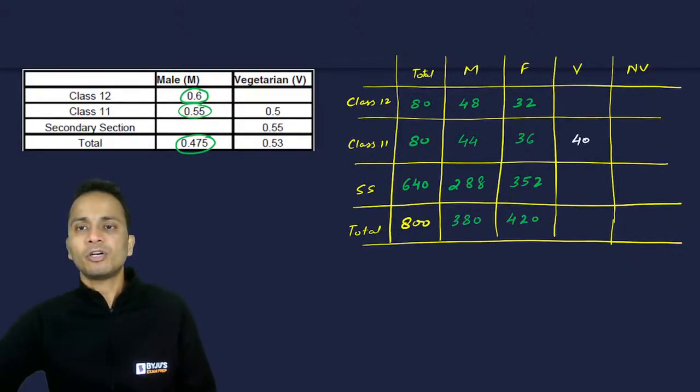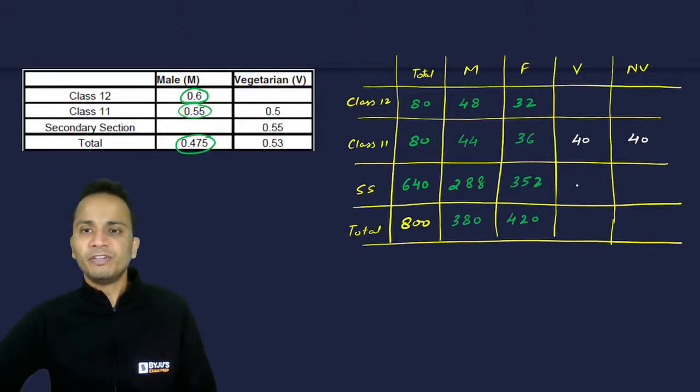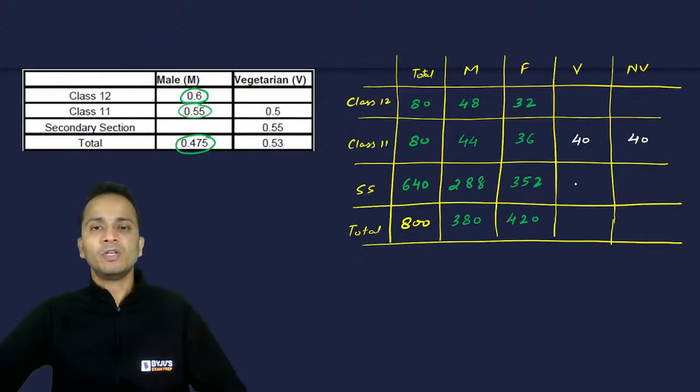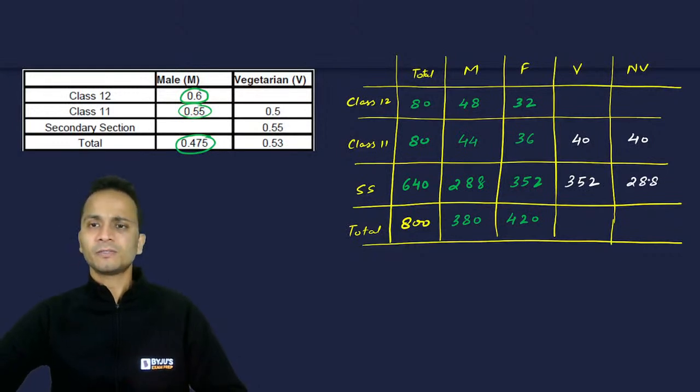So that will be 40 and 40. In secondary section, 55% are vegetarians. So 640 ka 55%. It will be 320 plus 32, that is 352. So remaining 288 will be non-vegetarians.